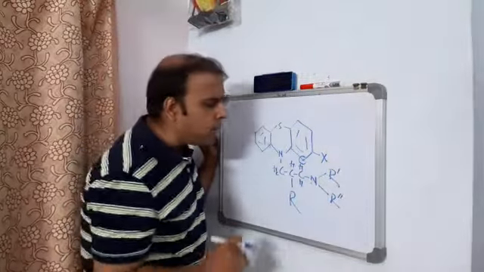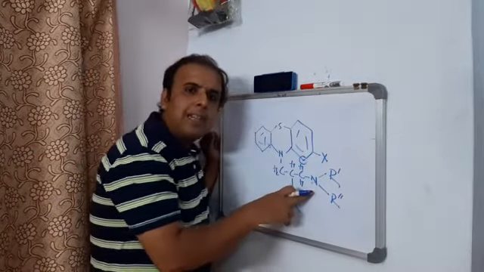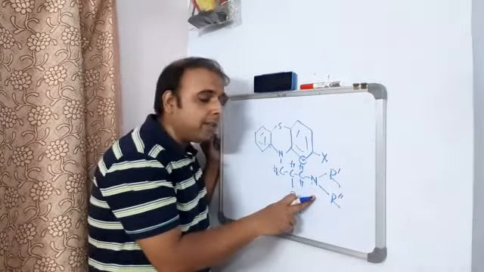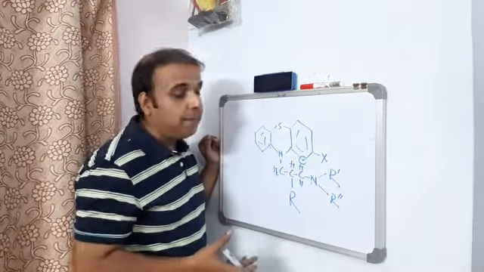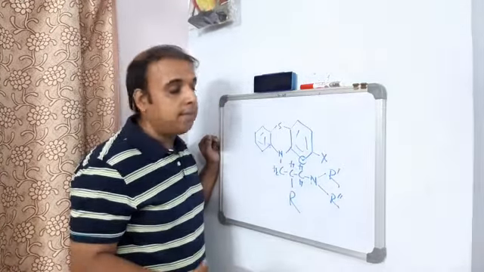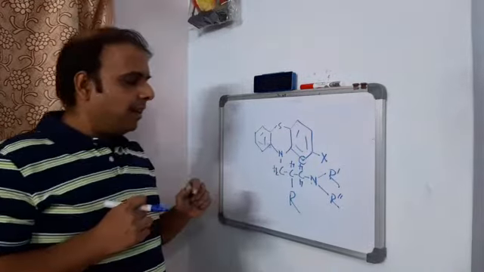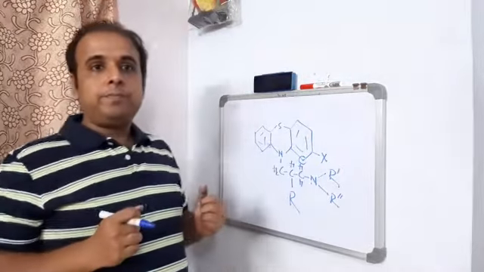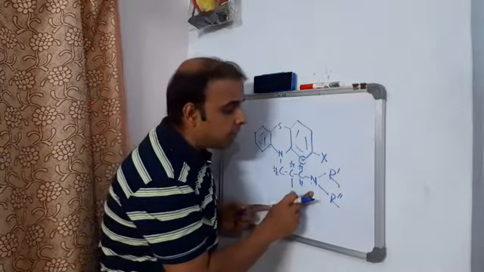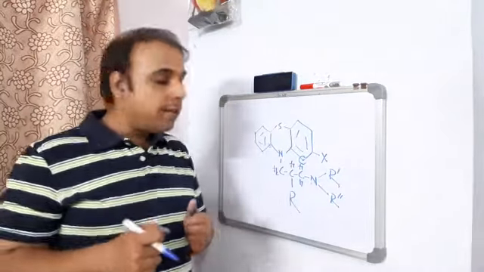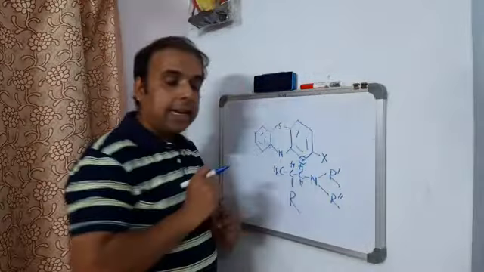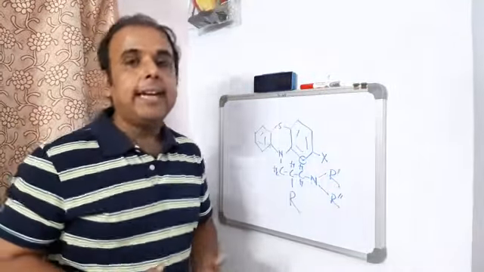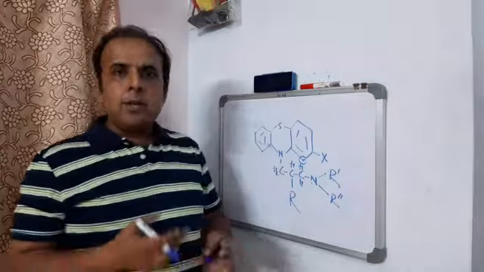Okay, I forgot to tell one thing. I told the nature of the nitrogen, the terminally placed nitrogen. It can be incorporated in a cyclic system. It can be a part of an aliphatic system. But can it be a quaternary one? No. The state of the nitrogen should not be quaternary. Why? Because it has to cross the blood-brain barrier. The moment this gets quaternized prior to entering the system, definitely it will be restricted.